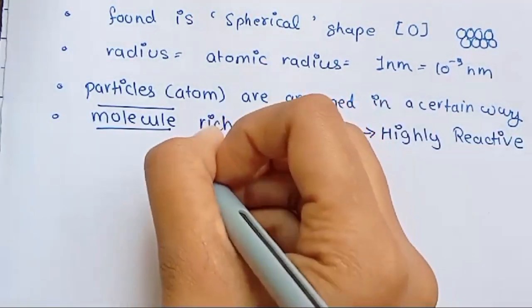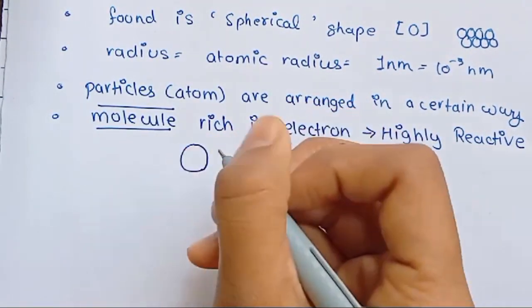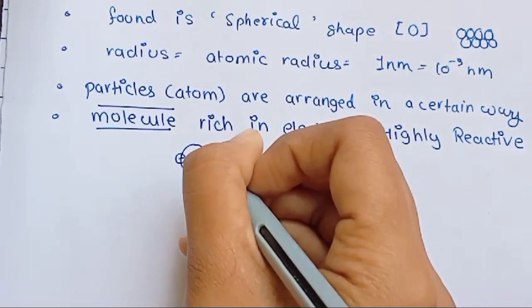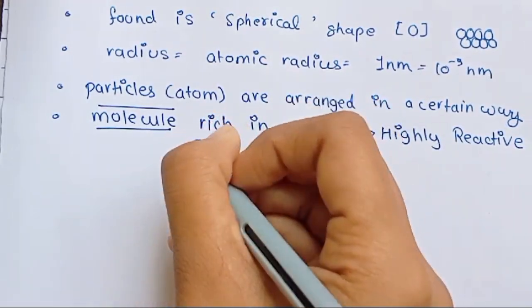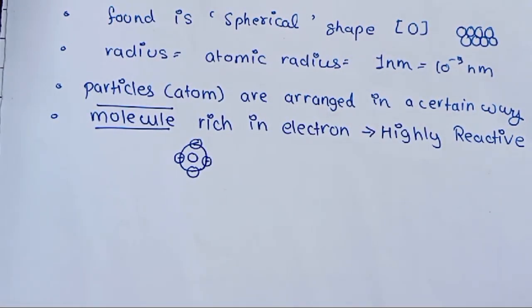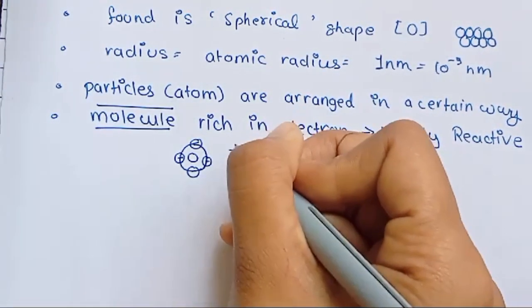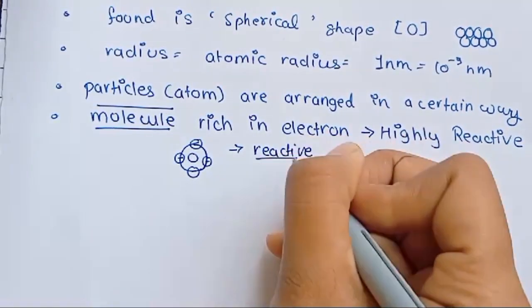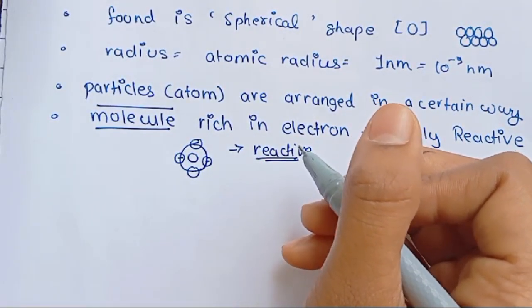Let's say I have this thing which has so many electrons, and in between there is a proton and neutron. So it has so many electrons, it has very high valency, then it is a very reactive material. Do you know which are the reactive materials?